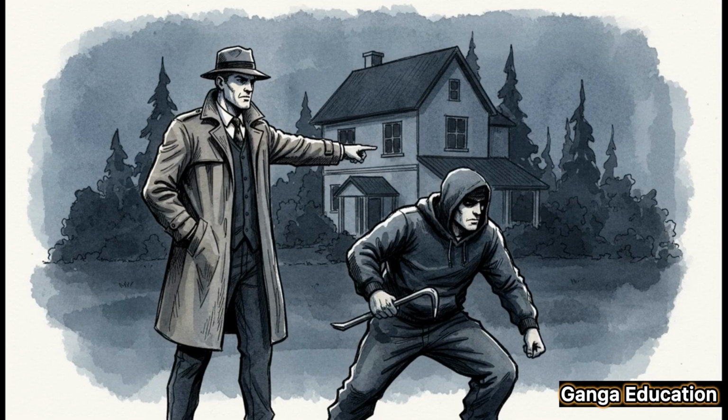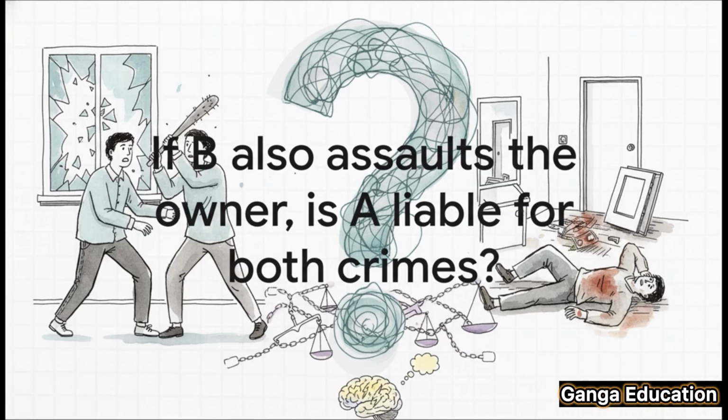For instance, A encourages B to break into a house simply to commit trespass. But during the break-in, B assaults the owner and causes grievous hurt. So, is A liable for both the trespass and the grievous hurt? The answer is yes, but only if A knew that violence was a likely outcome of the break-in. You see, here, the abettor's knowledge is the most critical element.